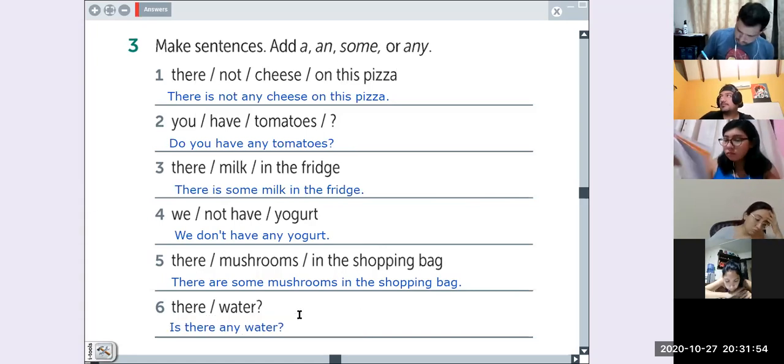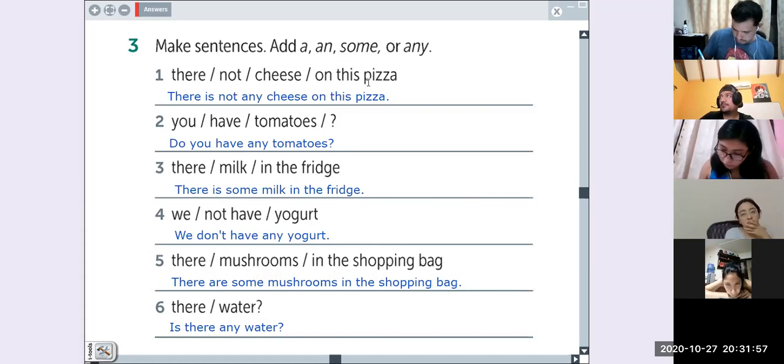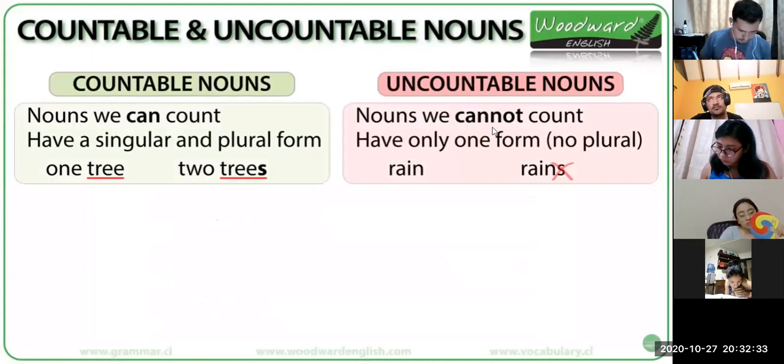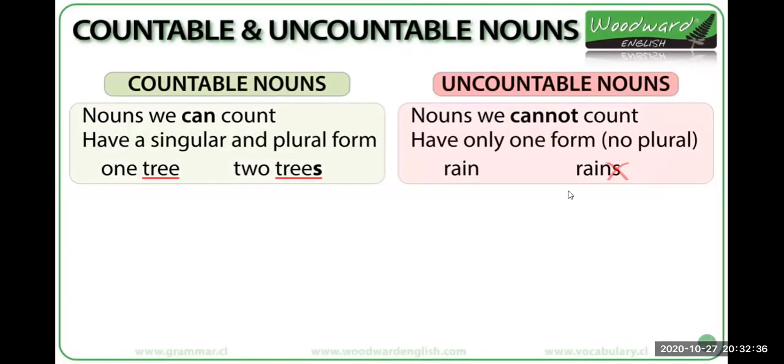¿Ok? Ahora se los muestro de nuevo para que ustedes puedan verlo. ¿Ok? Esperen un segundito. Voy a mostrarle de nuevo las diapositivas para que puedan ver que se utiliza un verbo singular y no plural para los incontables. ¿Recuerdan las 4 diferencias que dijimos entre los countable and uncountable nouns? Una de las diferencias era esa, que no podríamos ocupar verbo plural para los uncountable nouns. ¿Recuerda? Tiene solo una forma, no tiene forma plural.